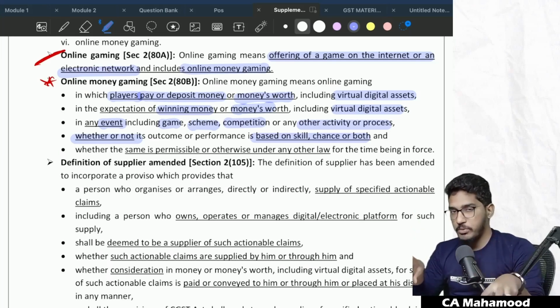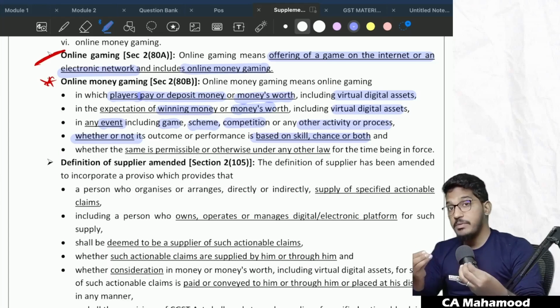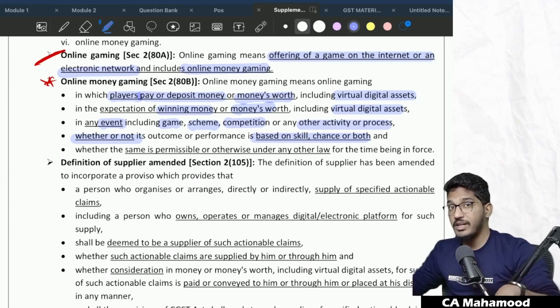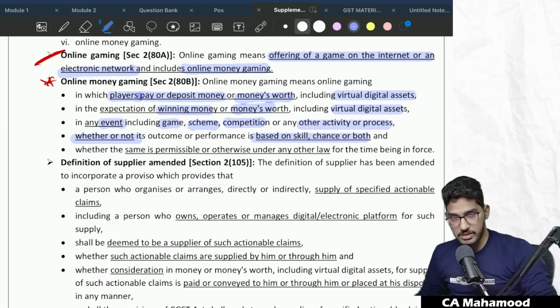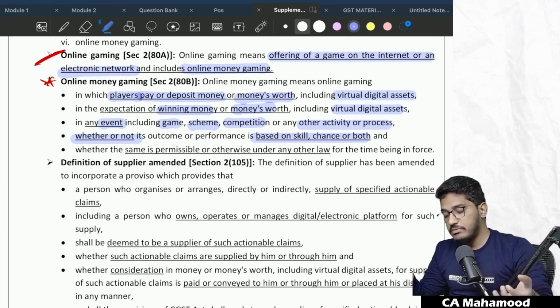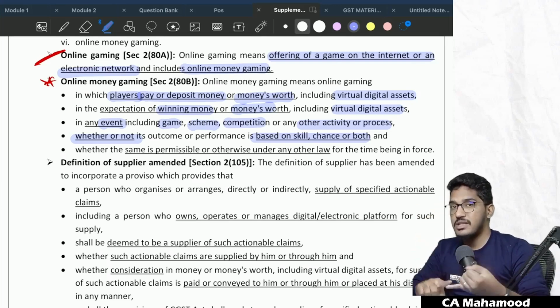If I give you an example, see online poker games. If you see that online poker games, people will deposit the money. Some people will really have expertise, some people really have skill in that poker game. Now someone can't come and say, hey, I am depositing the money, playing the poker game where my skill is involved. Will you call it as actionable claim? Yes, we will call it as actionable claim. So the event, that whether the winning or losing of that event, that outcome is based on skill or luck or chance, doesn't matter.